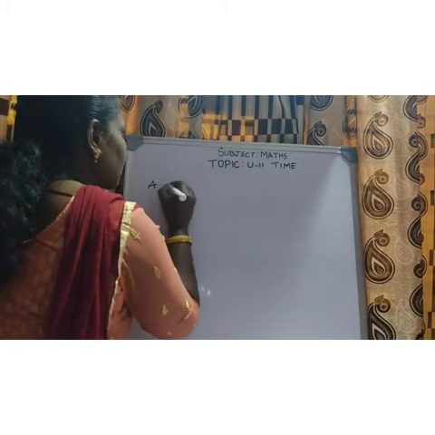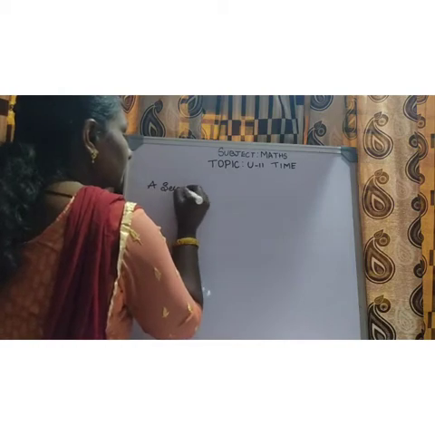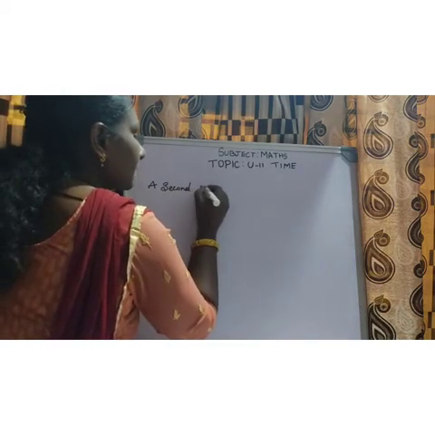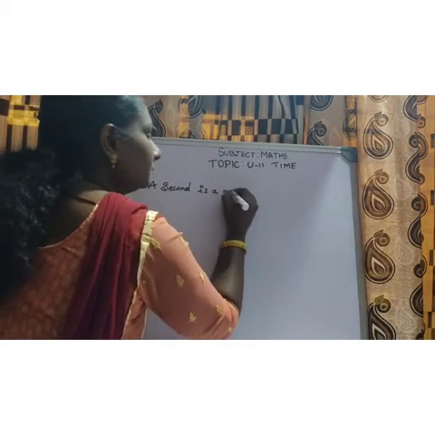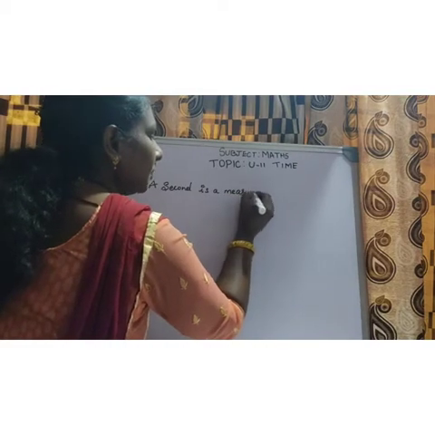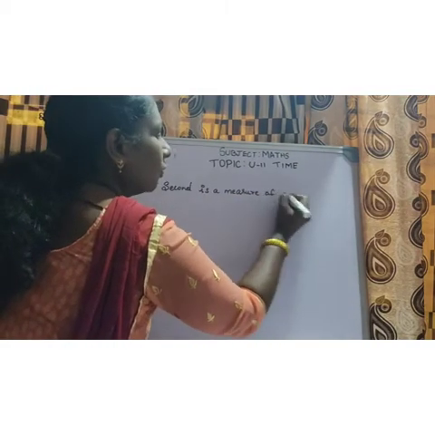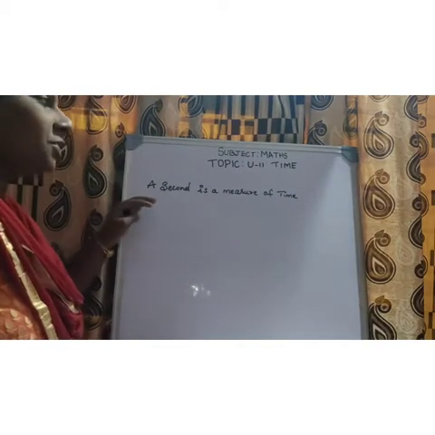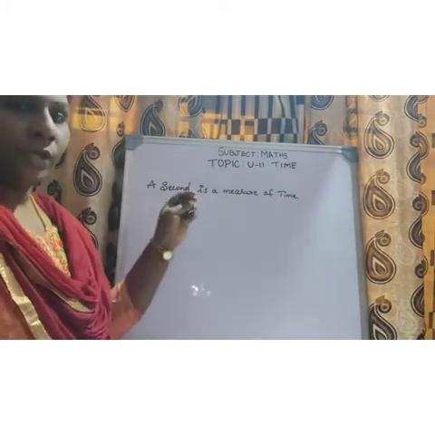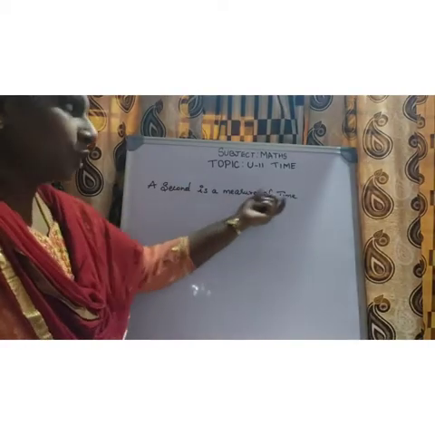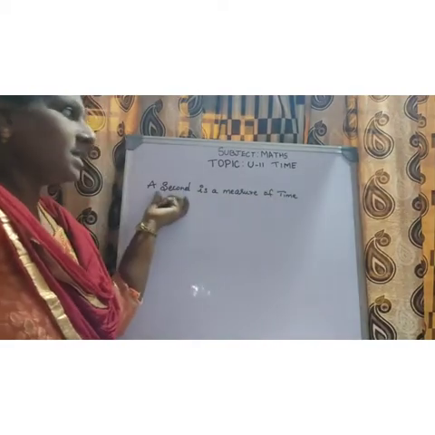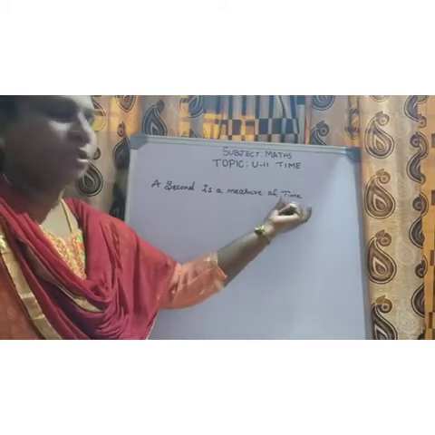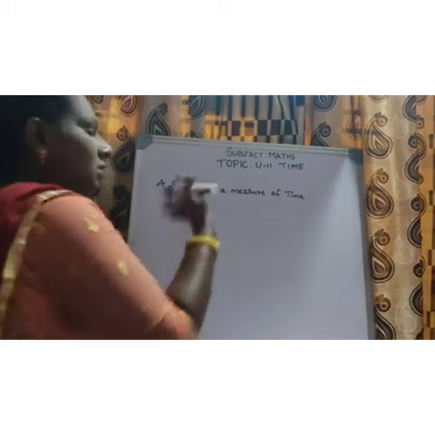A second is a measure of time. Time is measured in other terms also. So time is not only the second, it has other terms also.